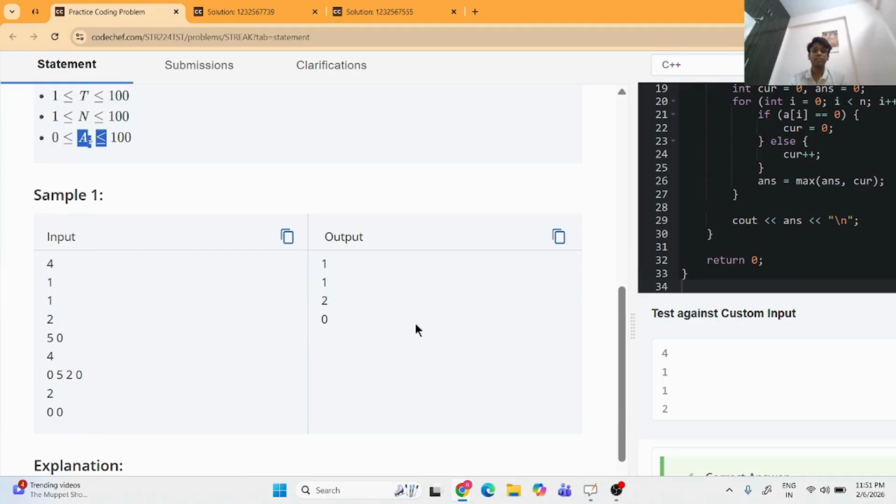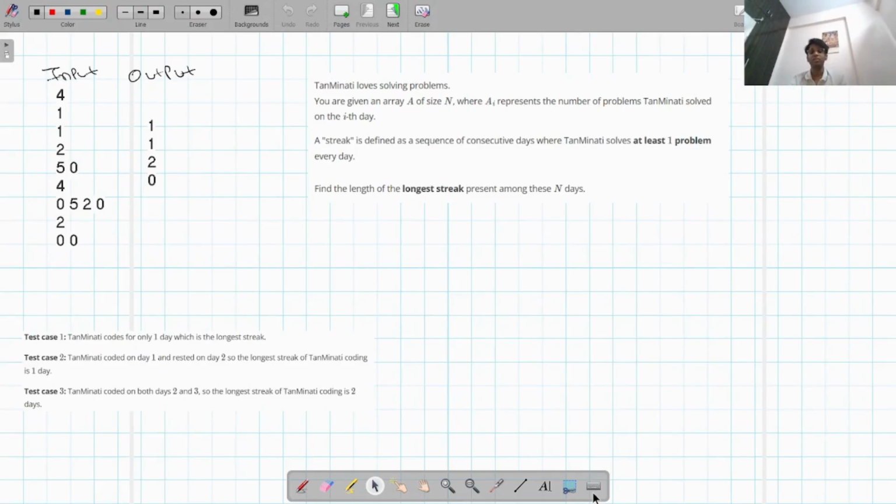So guys, now let's understand the sample test case from the question more precisely. This question is very straightforward. It says Tan Minati loves solving problems, and we are given an array A of size n, where A of I represents the number of problems Tan Minati solves every day. A streak is defined as a sequence of consecutive days where Tan Minati solves at least one problem every day. So we have to get that longest streak. Consecutive means continuous.